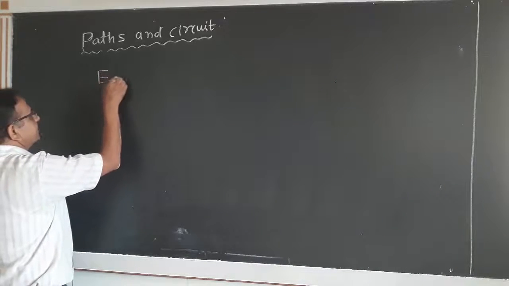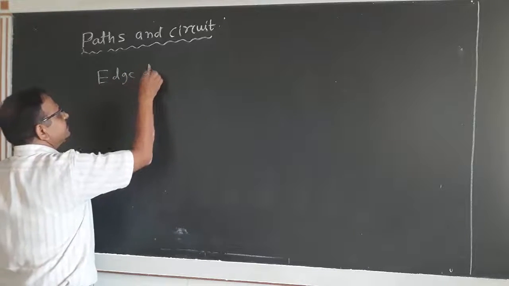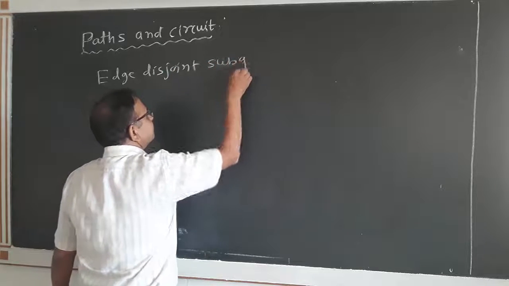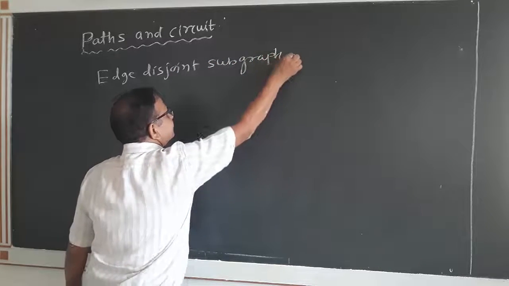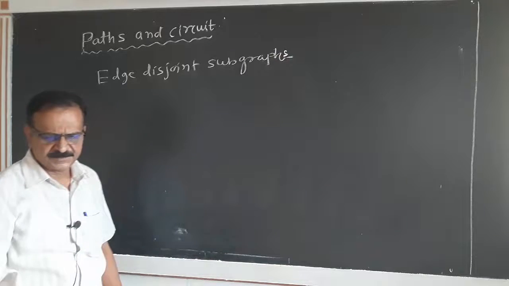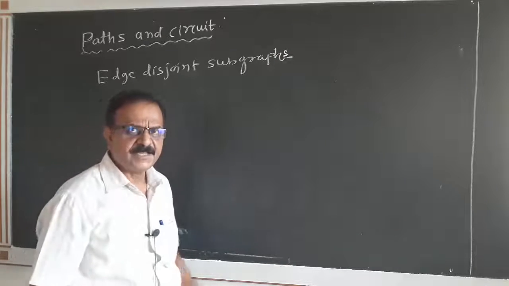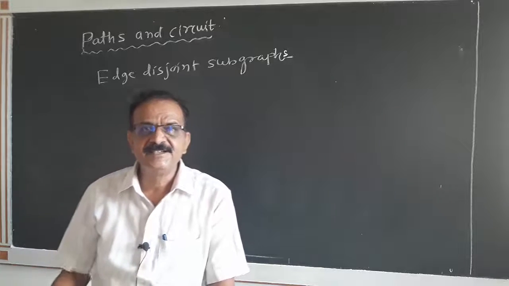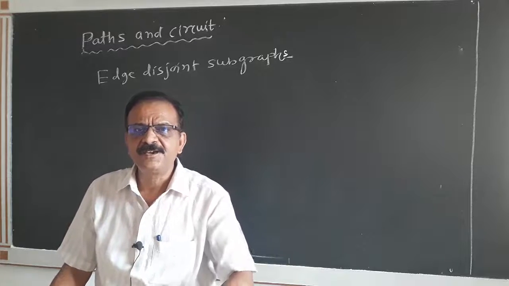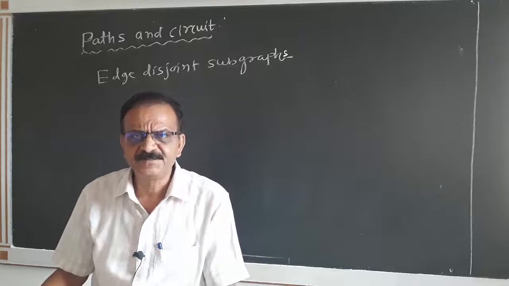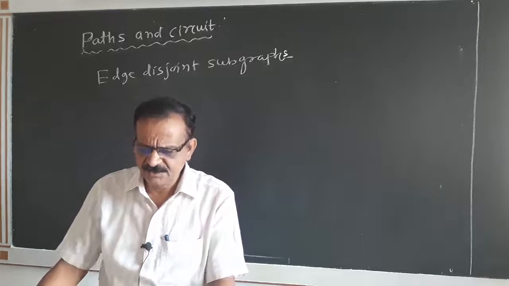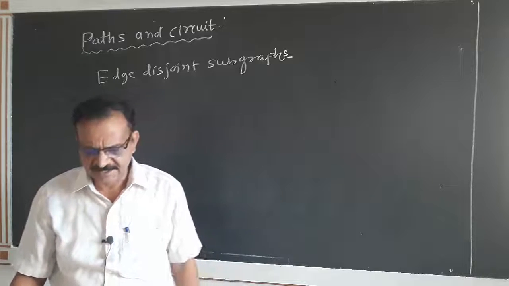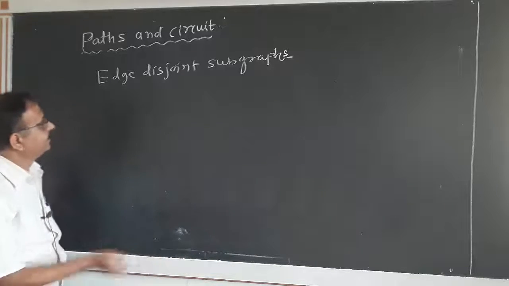Edge disjoint subgraph. If a graph G has two subgraphs G1 and G2 such that G1 and G2 do not have any edge in common, then those two subgraphs are said to be edge disjoint subgraphs of the graph G. Let us write the definition.